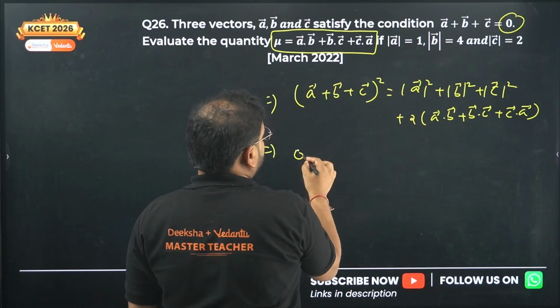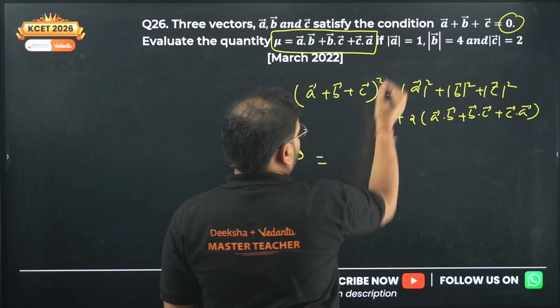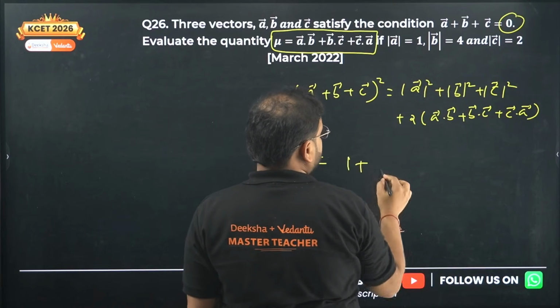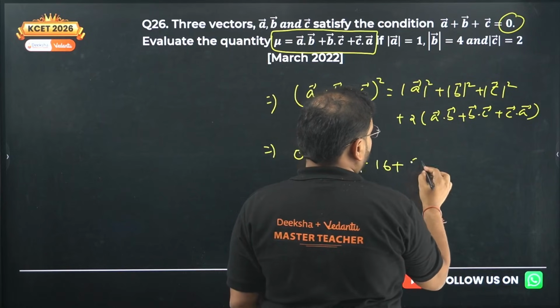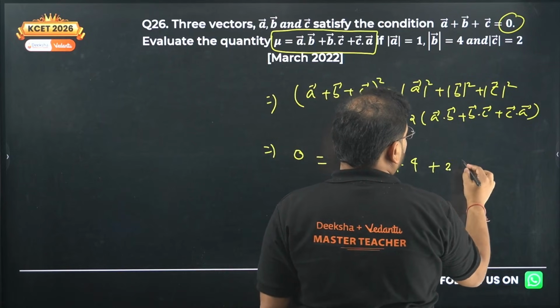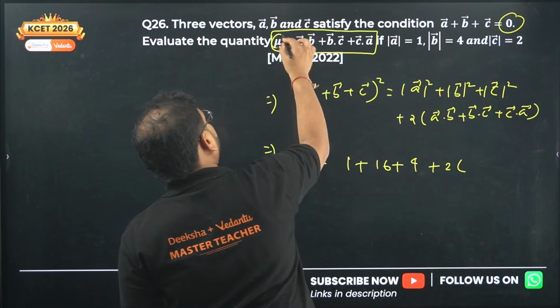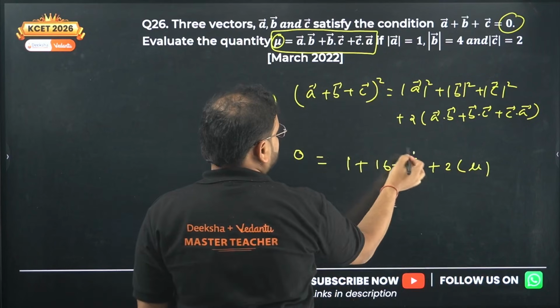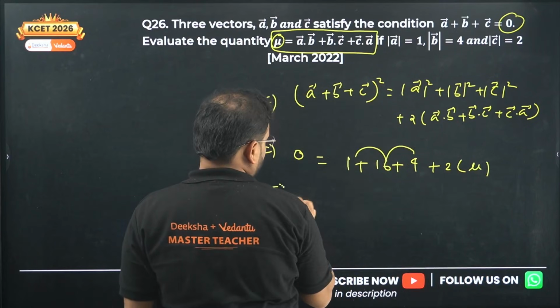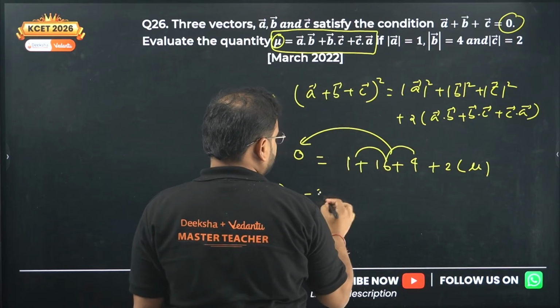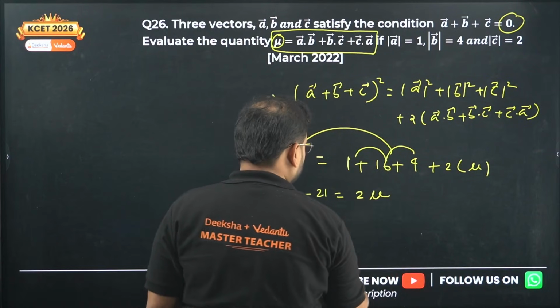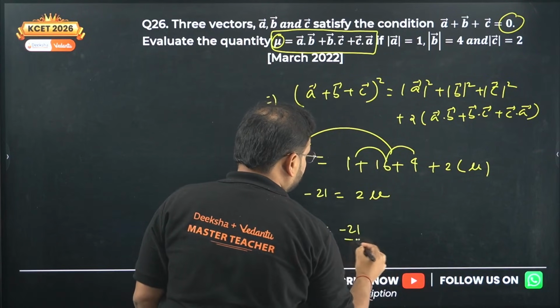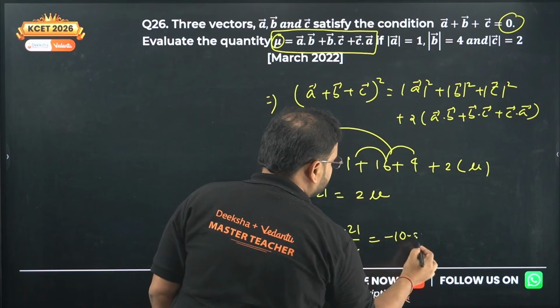0 square is simply 0 only. We get the square of A as 1, square of B as 16, square of C as 4, and plus 2 times of what is this? Check here carefully, mu. So 2 mu. 16 plus 4 is 20, plus 1 is 21. Move on this side. We get minus 21 equals to 2 mu. So value of mu is nothing but minus 21 by 2, minus 10.5.